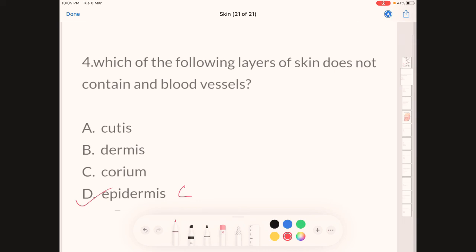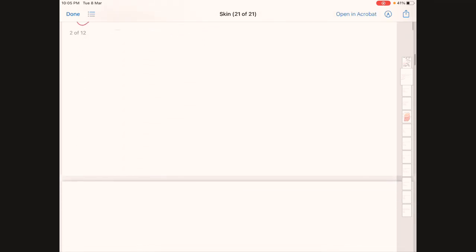Please remember that the epidermis, the outermost layer of the skin, contains no nerves and no blood vessels. Cutis is also another name for dermis, and corium is also another name for dermis. So actually all three are dermis except D, epidermis.